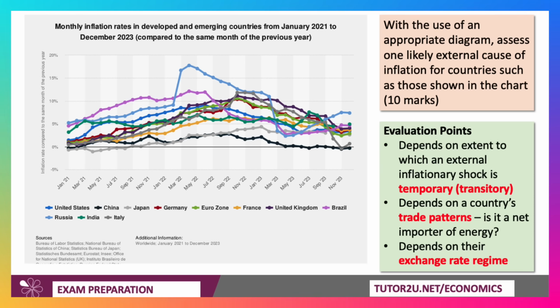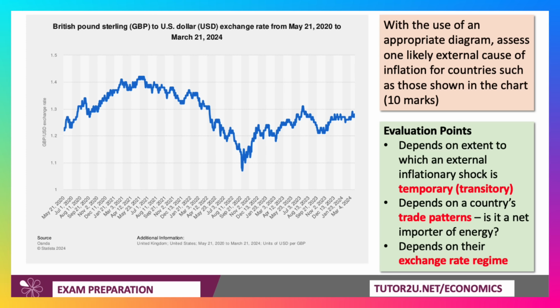It also depends on the exchange rate regime, and on what happens to the exchange rate, as an evaluation point. Here's the pound sterling against the US dollar from May 2020 through to March of 2024. Recent data. And can you see there that during 2021-22, the pound was falling against the dollar from about 140 down as low as 105 in response to the September 2022 budget. But that fall in the pound amplified the inflation shock because a weakening or depreciating currency causes import prices to go up, especially those priced in dollars.